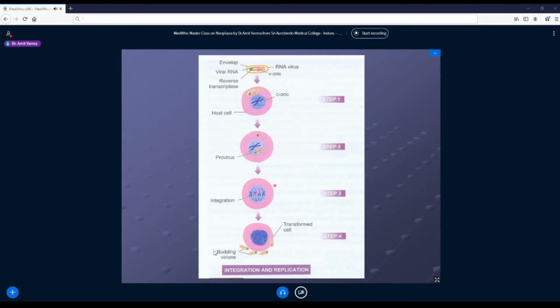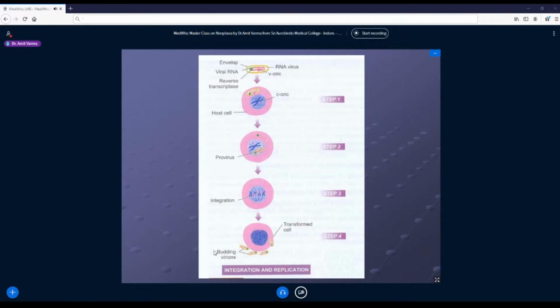If we see this same in a figure, you will see that there's an RNA virus infecting a cell. Let us say it is HCV, hepatitis C, which is an RNA virus, that came into the hepatocyte. It enters the nucleus of the hepatocyte and forms a provirus. So now what has it formed? It has formed its DNA from RNA. That gets integrated into the human DNA. Now it has become a transformed cell. That means it has become a neoplastic cell.